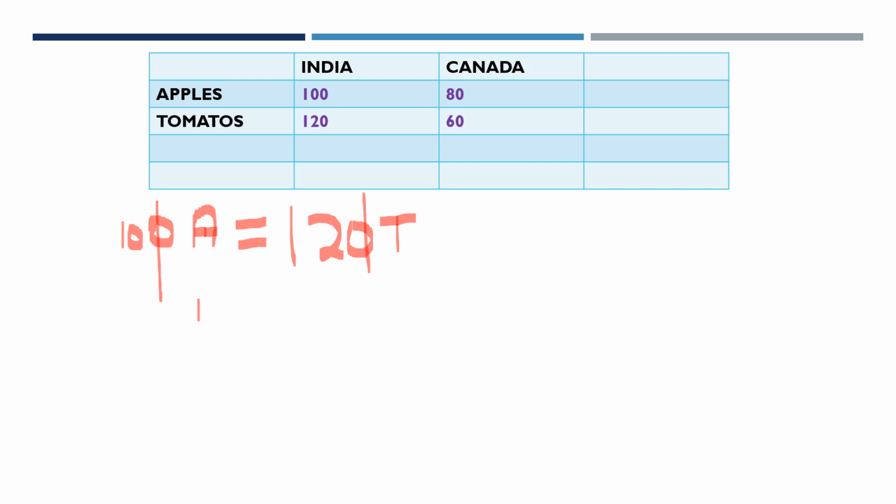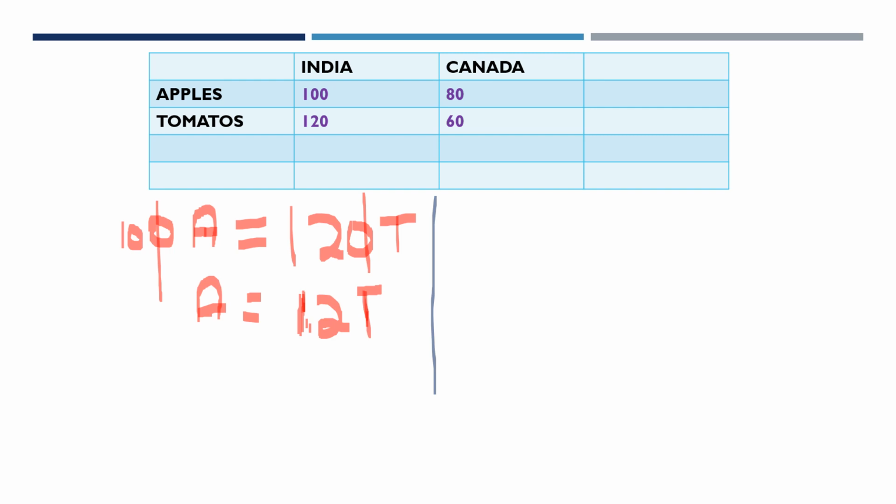So 1 apple is equal to 120 divided by 100, that is 1.2 tomatoes. What did we find out here? We found out that 1 apple is costing 1.2 tomatoes. This we calculated in case of India.